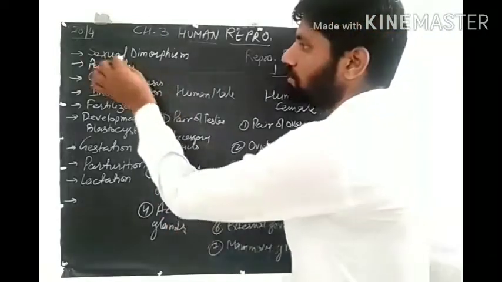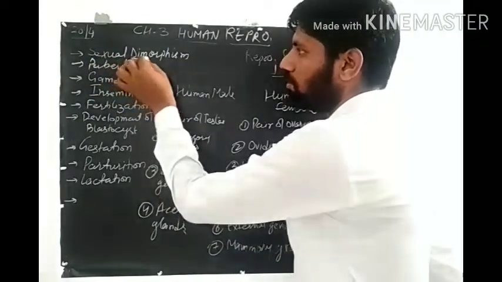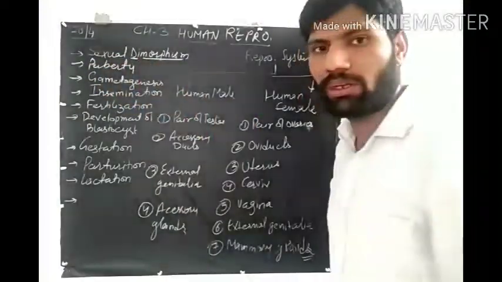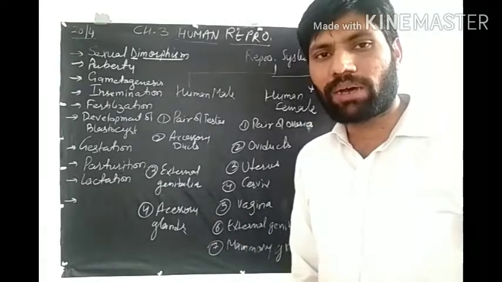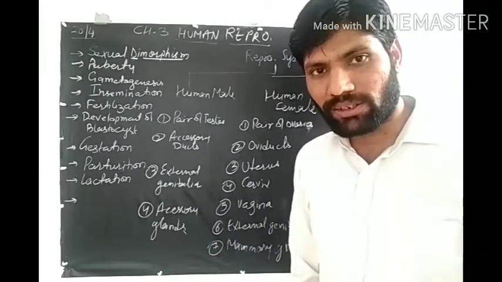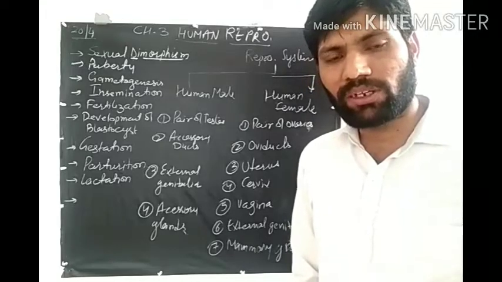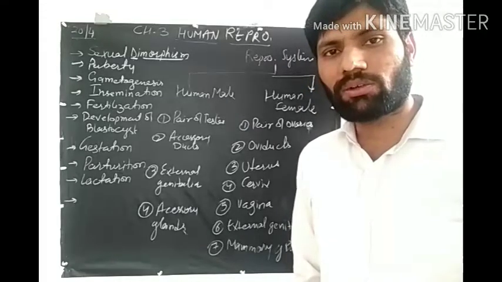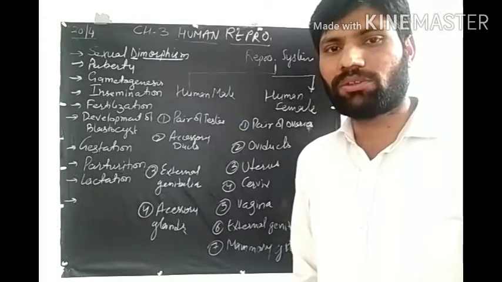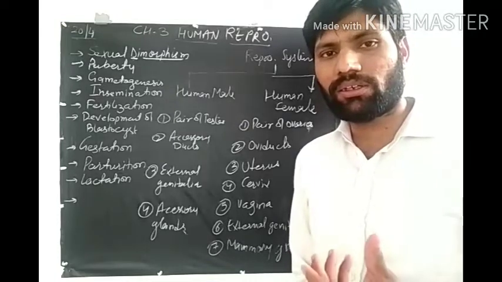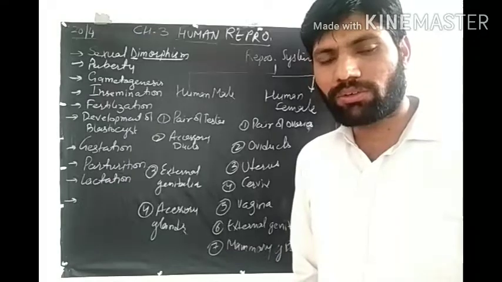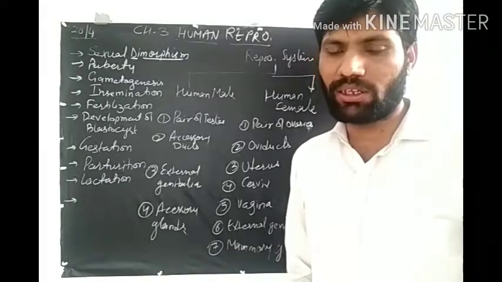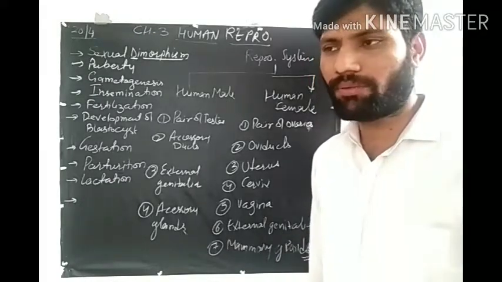So there is a term, sexual dimorphism. Di means two, morph means form. That means in male and female there are different forms. By some external characters, we can identify which one is male and which one is female. This is known as sexual dimorphism. So there are many differences in adult male and female. You have to identify what type of differences we can see, which one is male and which one is female.